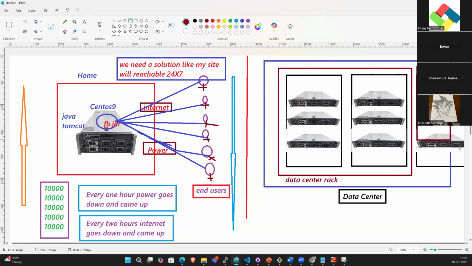This is non-production, and this is the production environment. In the non-production environment there is the dev environment and the QA environment, and the production environment is the live environment. What is the development environment? This environment will be used by the developers. Who will use this environment, guys? Developers.